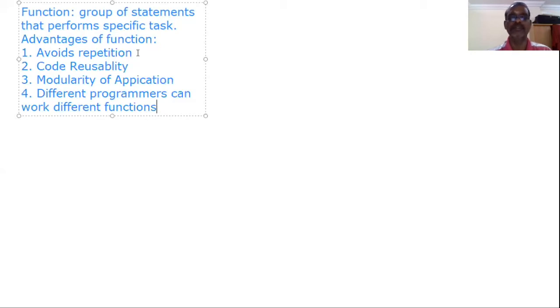Instead of typing this group of statements 10 times, we can create one function that has these 10 statements only once. Our program can contain a function call 10 times. 10 times this function call will be replaced by the group of statements, these 10 statements available in the function. That is what is called avoid repetition. So here we are avoiding repetition of these 10 statements.